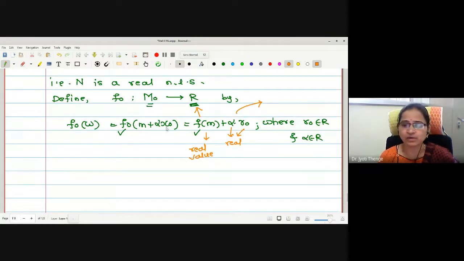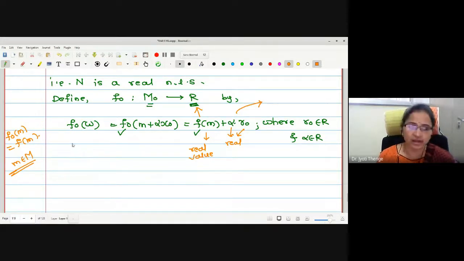What will be the value if we take alpha equal to 0 on both sides? Left hand side will be f naught of m, and right hand side will be f of m. What have we proved? f naught is equal to f for all m in M. Therefore, while defining the function itself, we have taken care that this will be an extension of f. Is that okay?